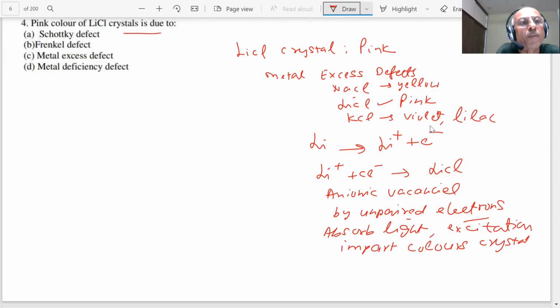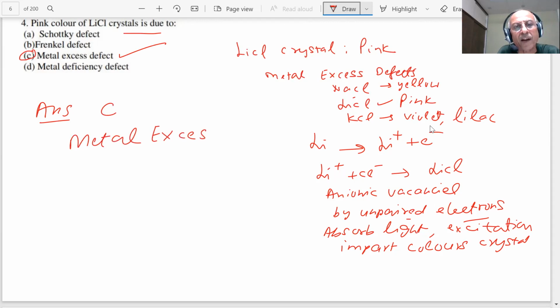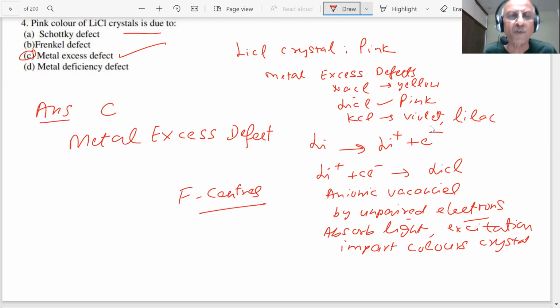It is a metal excess defect. What type of defect is this? Answer is C, metal excess defect. You have excess of metals, and the excitation of unpaired electrons, which are called F centers. The unpaired electrons, F centers, absorb light, and hence you will see in the case of lithium chloride, pink color.